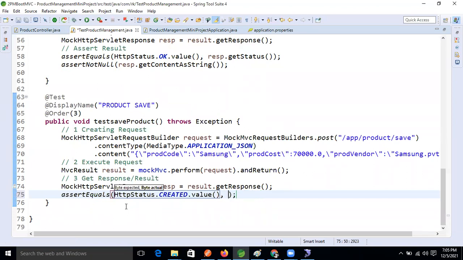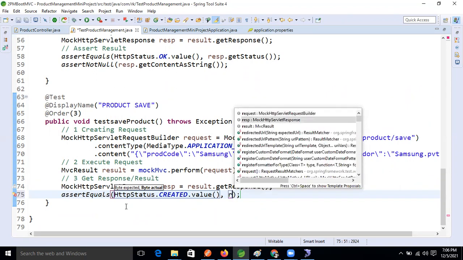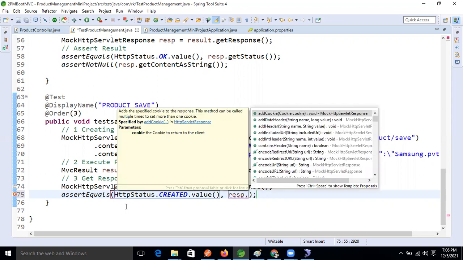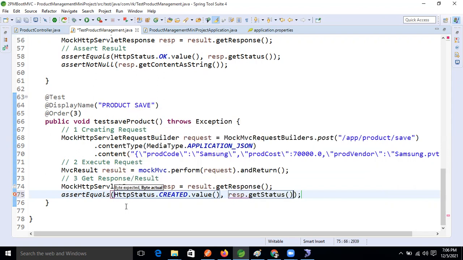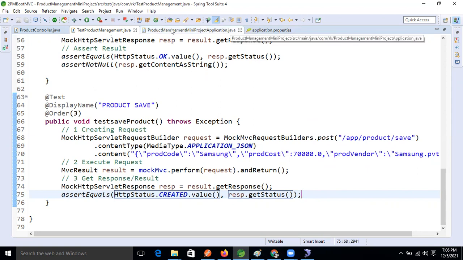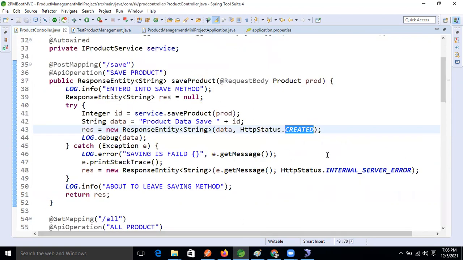And here what will we pass now? Response.getStatus. After that, if everything is successful, what message are we getting now, guys?